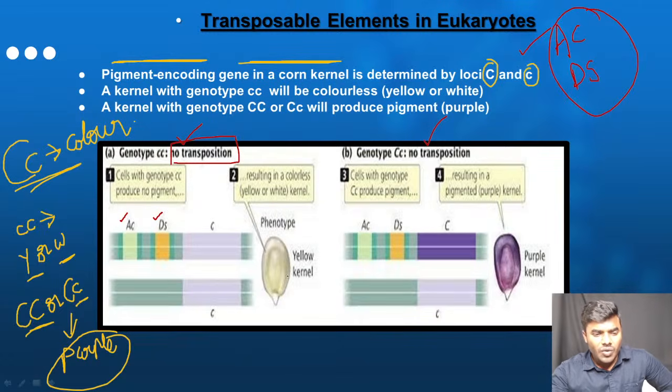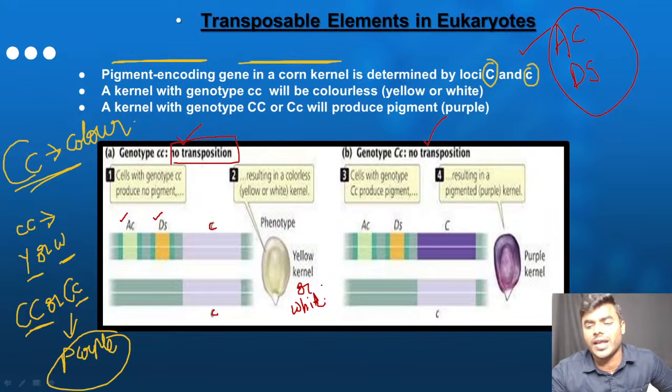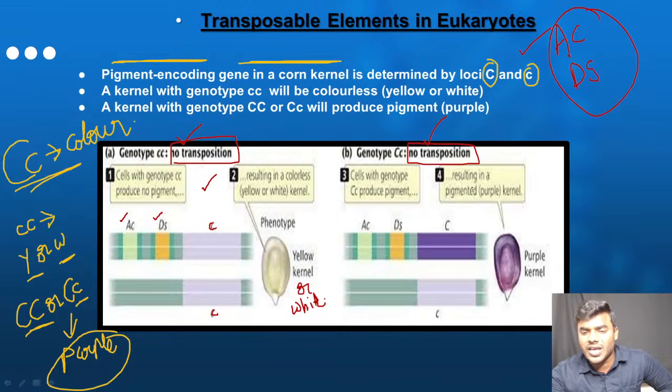Now friends, what is this particular phenotype here? Small c and small c. Then you tell me what will be the phenotype. The phenotype will be a yellow kernel or a white kernel. You understand it very clearly. Now this is easy to understand. What every student has to understand without confusion is that there will be no transposition here also. Now see here, AC transposable element, DS transposable element.